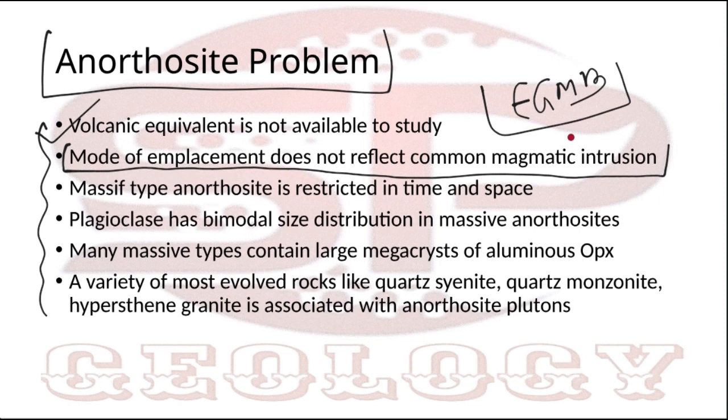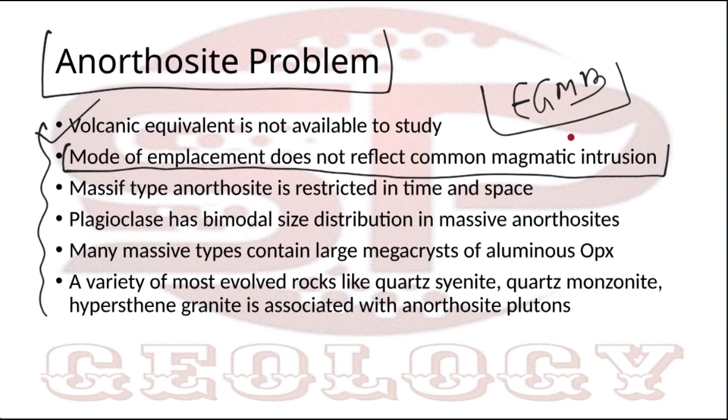In case of EGMB, the hosted anorthosite is like Pluton type, so the mode of emplacement is not definite yet. Like we know in case of granite, granite is intrusive in nature and always occurs like a big batholith, a granitic batholith. But in case of anorthosite, it is not fixed. Massive type anorthosite is restricted in time and space. Massive type is very limited.